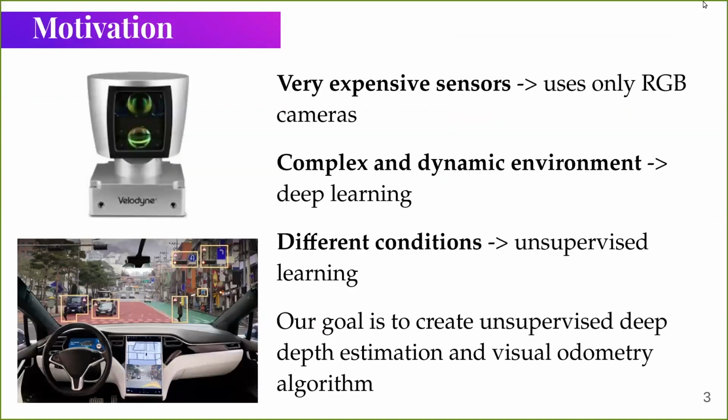Deep learning approach is applicable also because there are three main challenges in the robotics perception system. Robots use sensors like LiDAR, which are very expensive, fragile, and consume a lot of energy. The second issue is that the operation environment is complex and dynamic. And the last issue is different environment conditions, for example, different light conditions, day, night, rain, and smoke. To overcome these issues, we need to use cheap RGB sensors, apply deep learning algorithms, and use an unsupervised approach. Thus, our goal is to create unsupervised deep depth estimation and visual odometry algorithms.